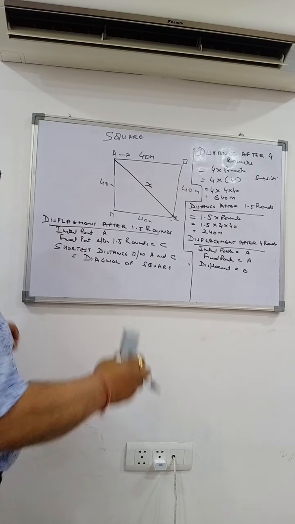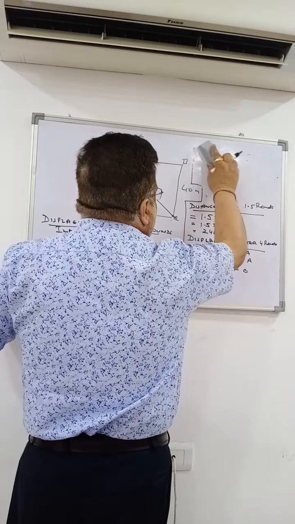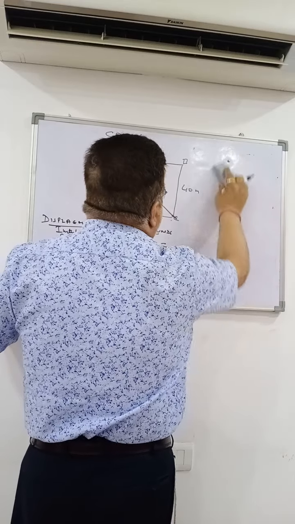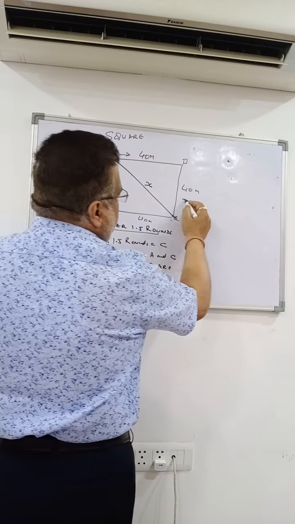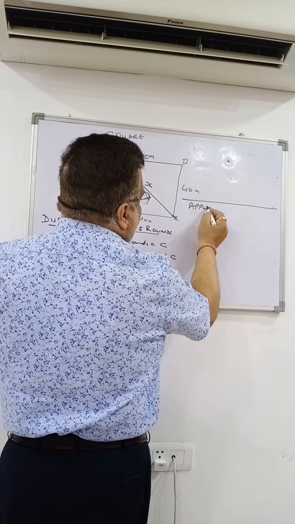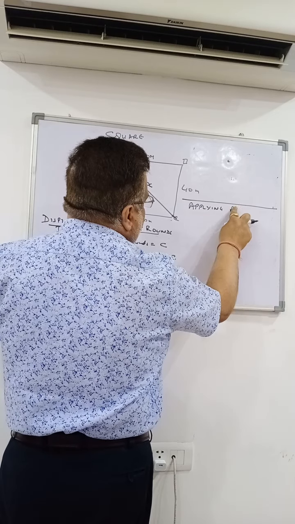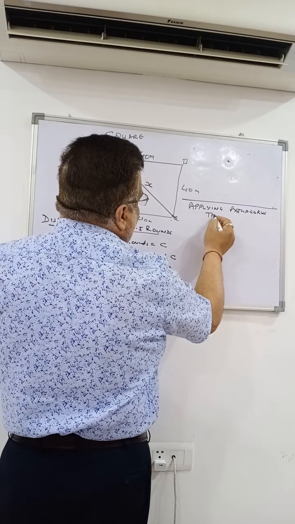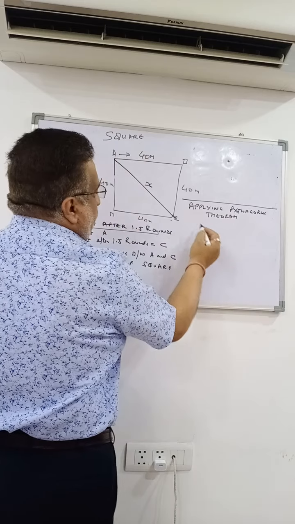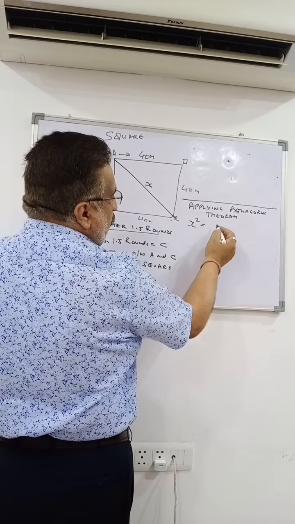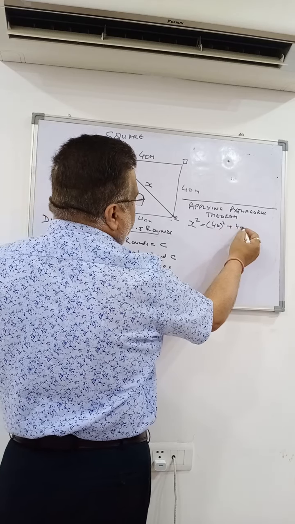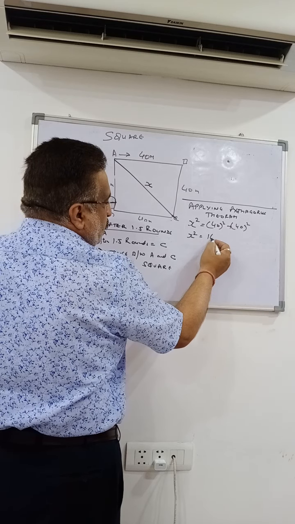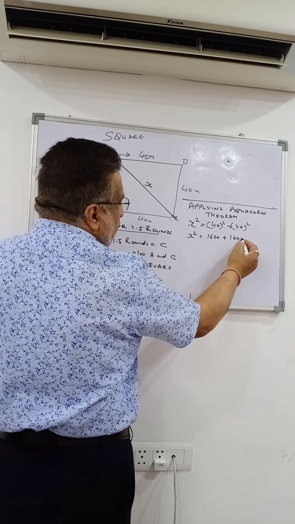Applying Pythagoras, x square is equal to 40 square plus 40 square, or x square is equal to 1600 plus 1600.